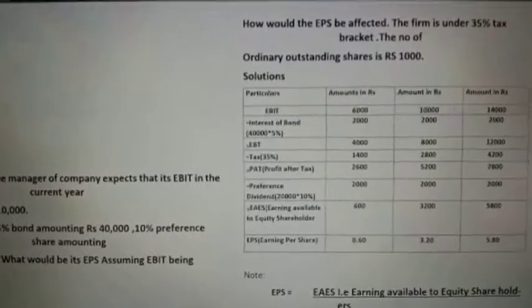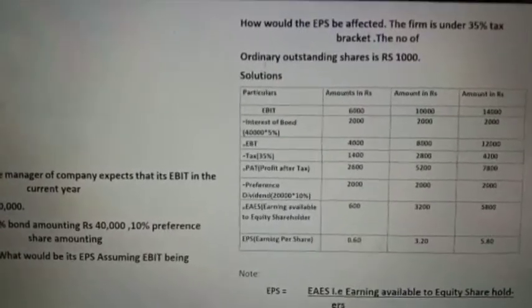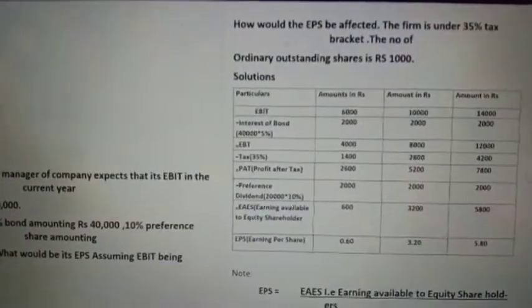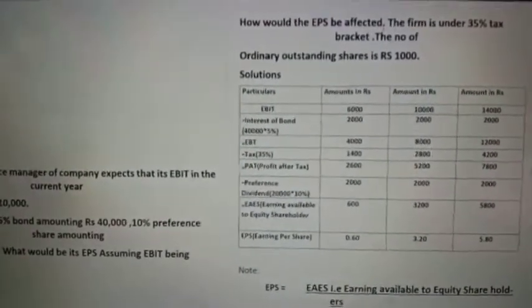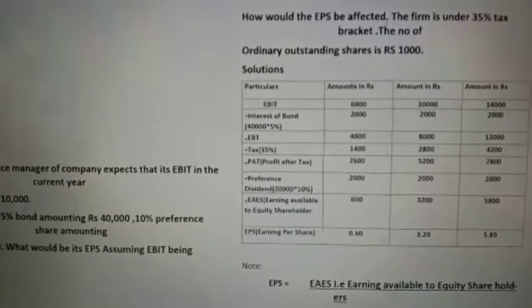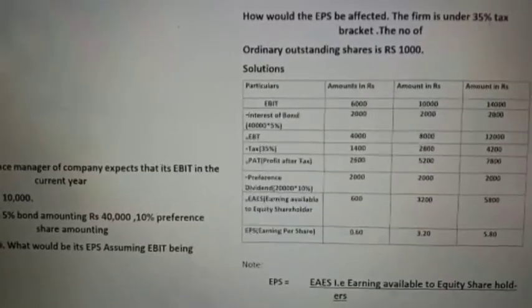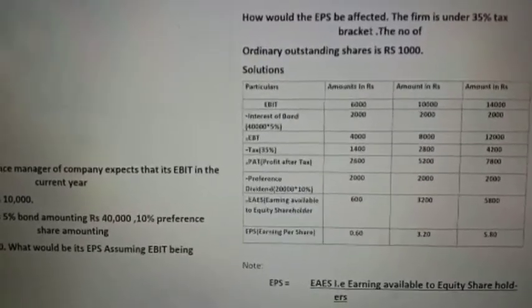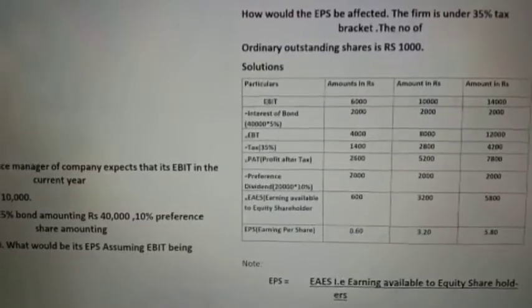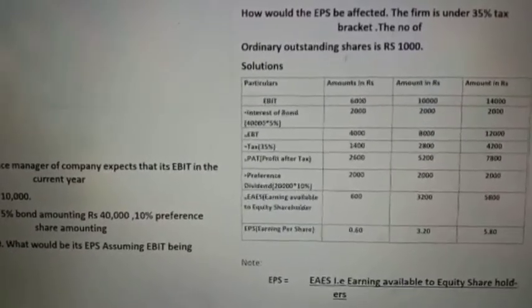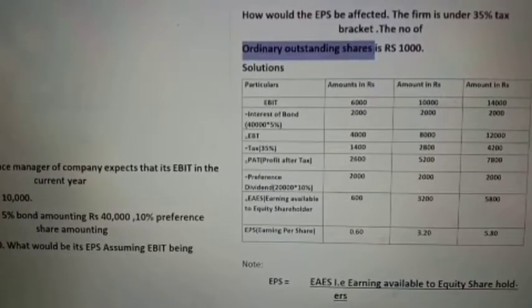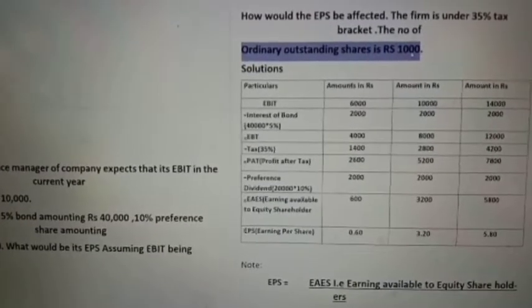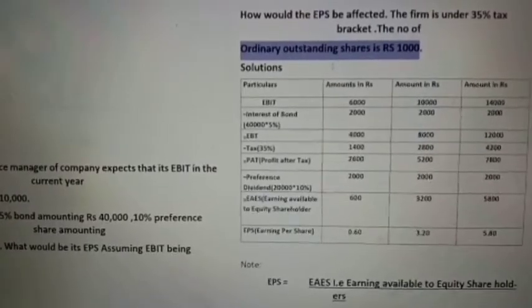So see here the solution part. How would EPS be affected, as I have said: what will be the effect on EPS if EBIT will be 6,000 or 14,000? And the firm is under the 35% tax bracket, that means tax is 35%. The number of outstanding ordinary shares is 1,000. So see the solution part.